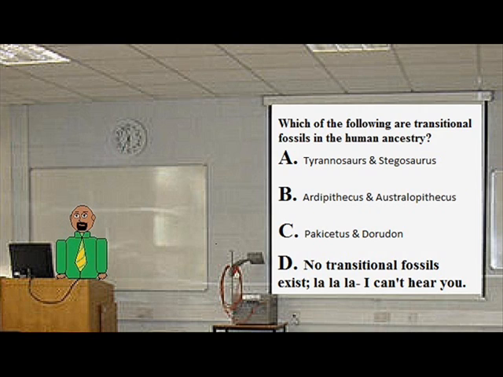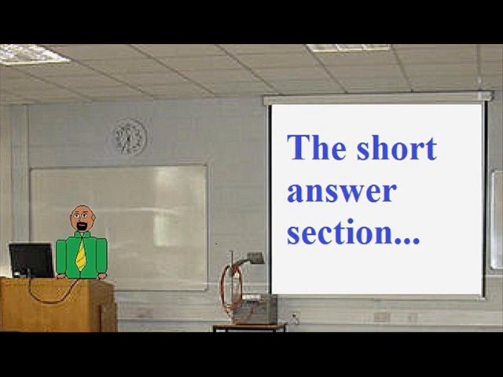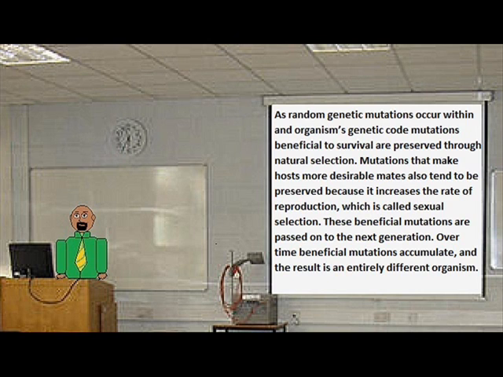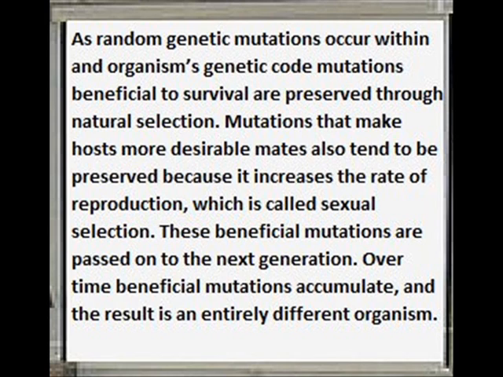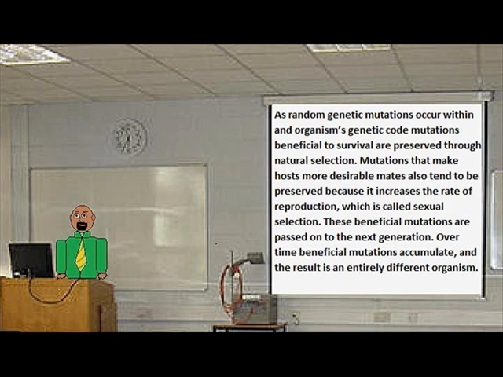I'd also like to show you a couple of directions you might take for your short answer portion of your test. Here's one acceptable summation of the origin of different species on Earth. This is an exemplar from the student who scored the highest on the test last semester. As random genetic mutations occur within an organism's genetic code, mutations beneficial to survival are preserved through natural selection. Mutations that make hosts more desirable mates also tend to be preserved because it increases the rate of reproduction, which is called sexual selection. These beneficial mutations are passed on to the next generation. Over time, beneficial mutations accumulate and the result is an entirely different organism.